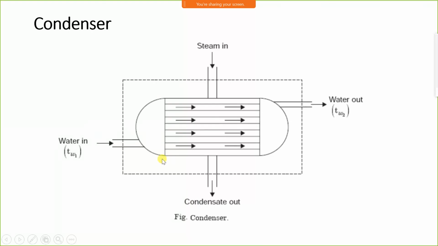Since we are considering the change in velocity is 0 and change in potential is also 0, the kinetic energy and potential energy are the same at inlet and outlet. Therefore the change in kinetic and potential energy is 0. But since it is a heat interaction, heat transfer takes place, but there is no moving device, no work output we are getting. We are getting output in the form of change in temperature, but no work done. Therefore work done is 0 here.